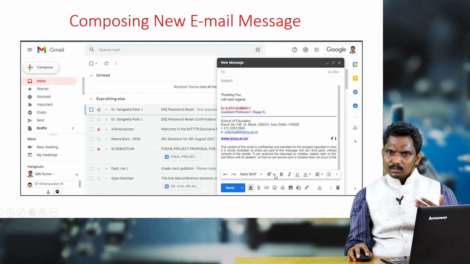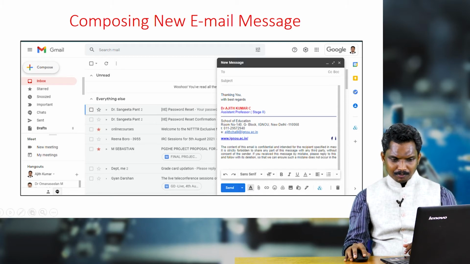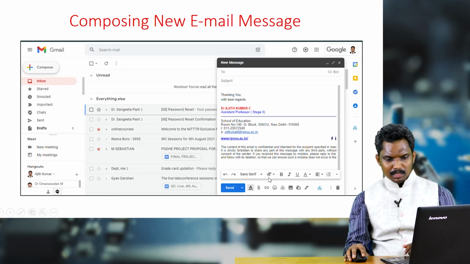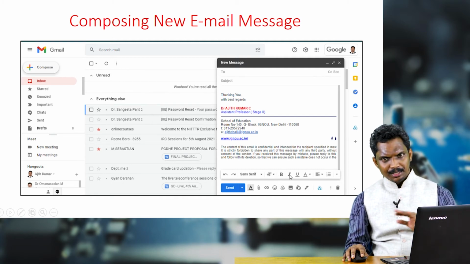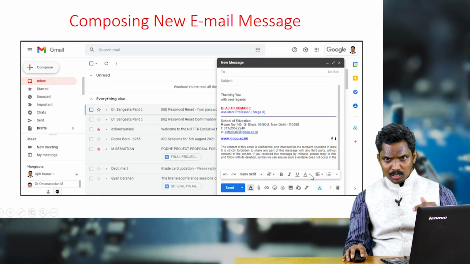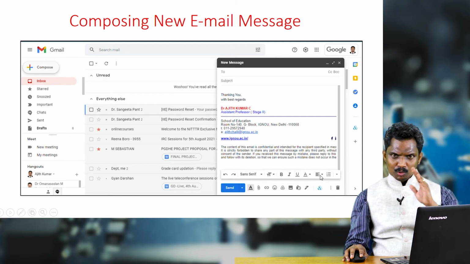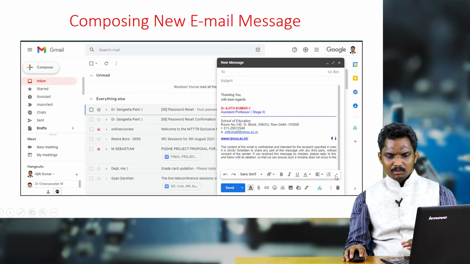To increase or decrease the size of the text material, you have to click on this T, some double T here. If you want to make it bold, click on this, underline, italics. If you want to give any coloring, you have to click on this box, then that will also appear. If you want to left align or right align, give bulleted points, you can of course get it from these icons.